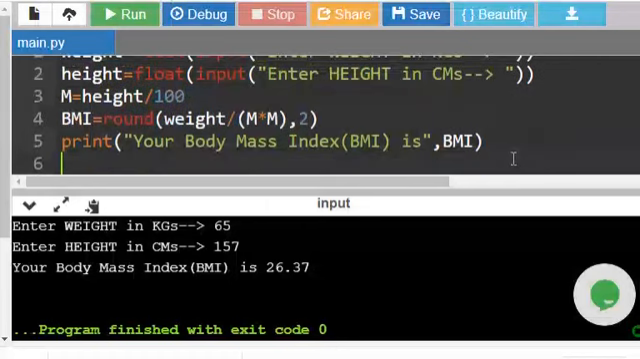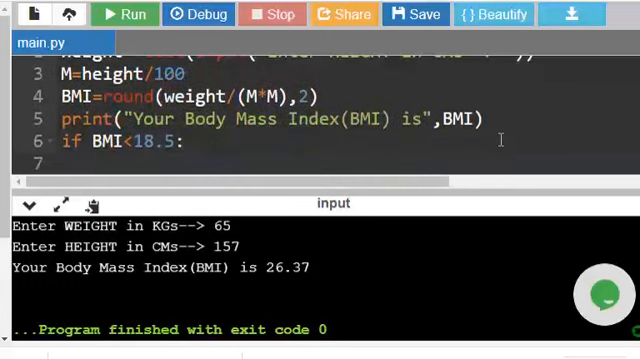Here let us say if BMI less than 18.5 colon. So here this will compare. This is called a comparison operator. This is less than, this is greater than, this is equal to. If you want to compare whether something is equal to another, we have to use double equal to. Single equal to is for the assignment and double equal to is for the comparing. Similarly, less than or equal to is this one, greater than or equal to this one. So like that we can compare. I will show you all those operators.